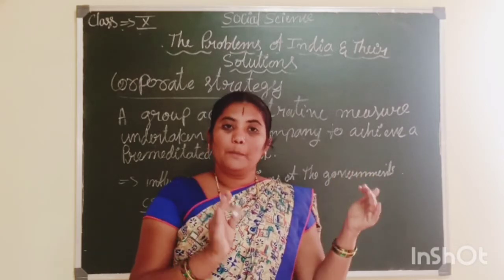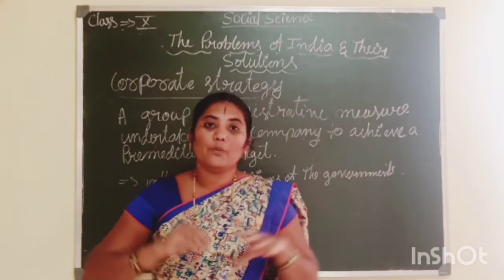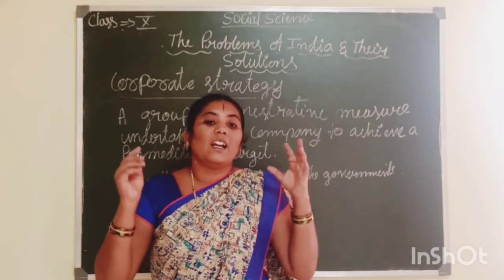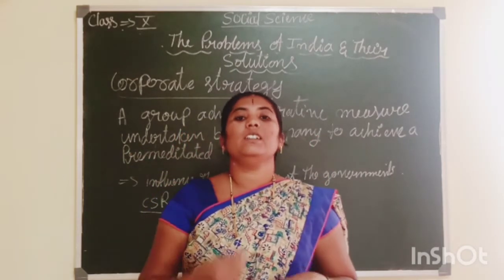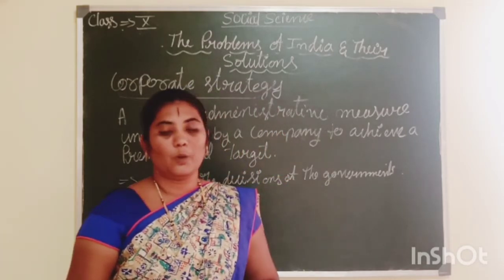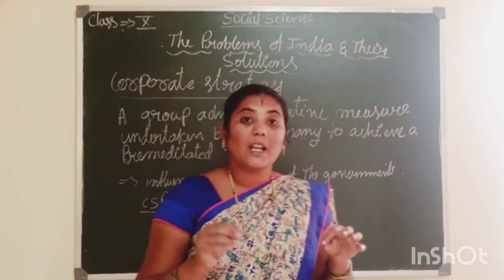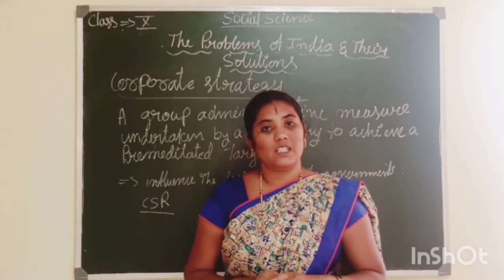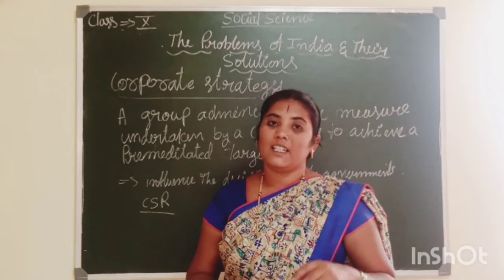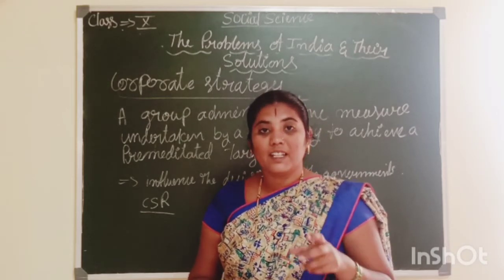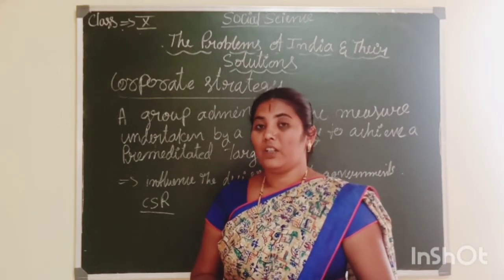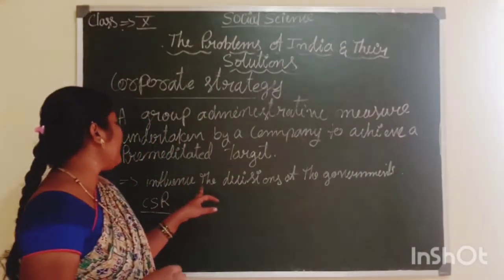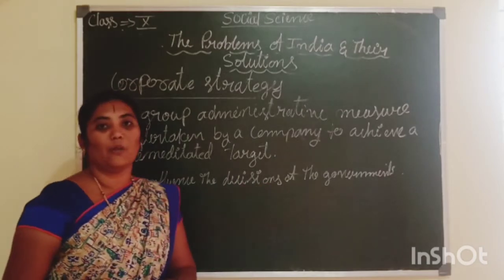Here a company wants to achieve more profit. For that purpose it uses some techniques and some methods to earn more profit, which is called corporate strategy. Sometimes it makes a negative impact on our country. This corporate strategy influences our country negatively also. Yes, here we can see that it influences the decisions of the government also sometimes.